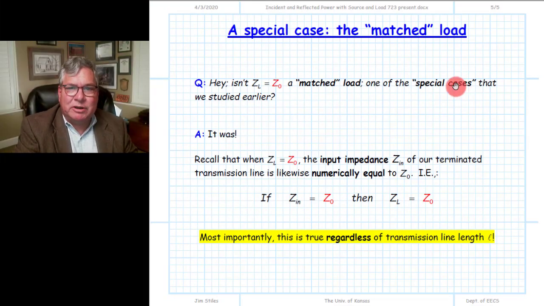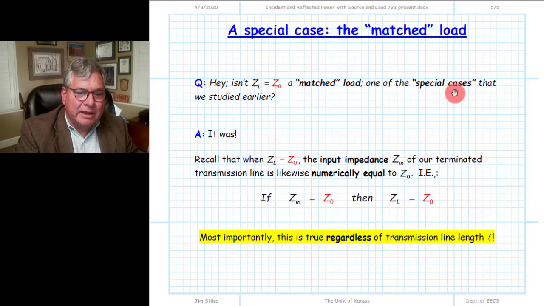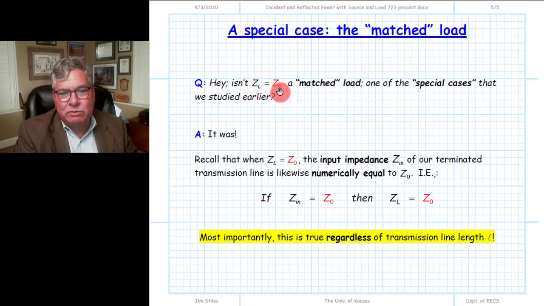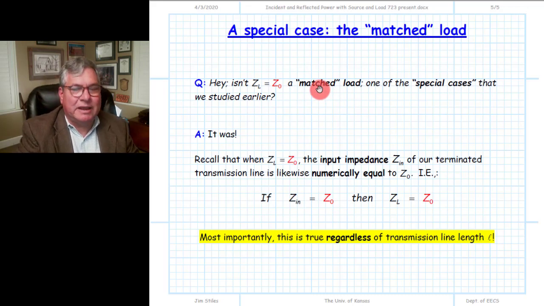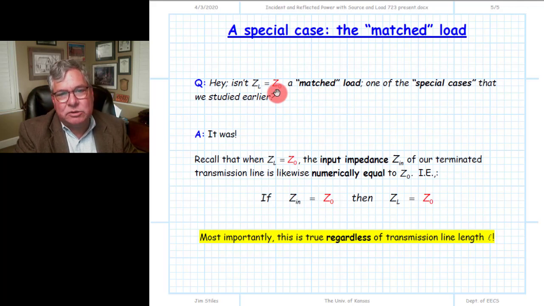Since I have the opportunity to emphasize this one more time, I will. If we have a, quote, matched load, a load numerically equal to Z0, with a real part of Z0 and an imaginary part of zero, in other words, a load that is purely real, resistive, with a resistance value numerically equal to Z0, we have this matched load. And what do we know happens in that condition? Once again, I emphasize it has nothing to do with a conjugate match. We cannot conclude that we have a conjugate match, that the available power of our source is being delivered to the load. All we can say is that if our load is numerically equal to Z0, it is, in quotes, matched to the characteristic impedance of the transmission line.